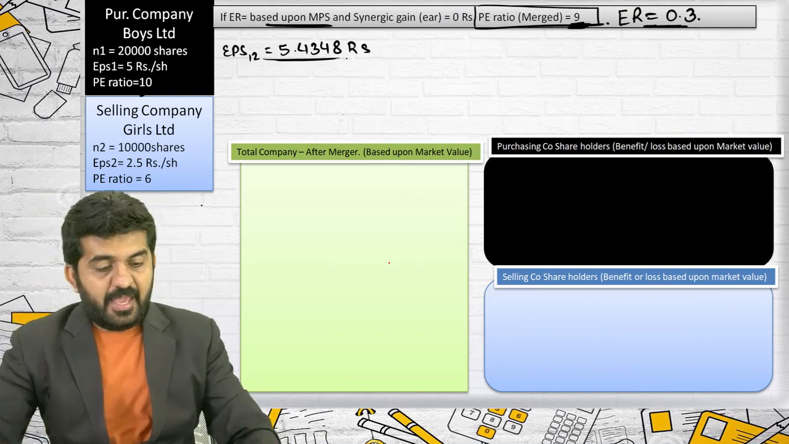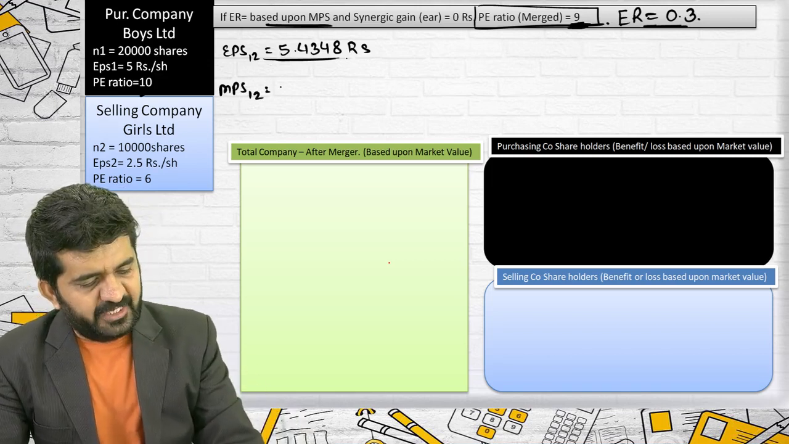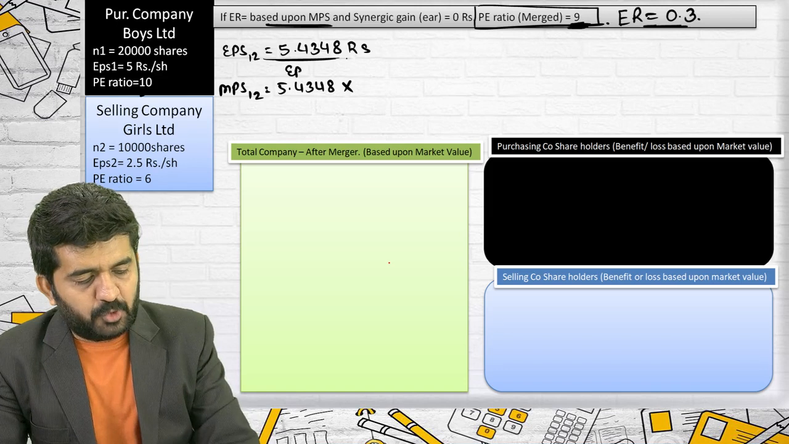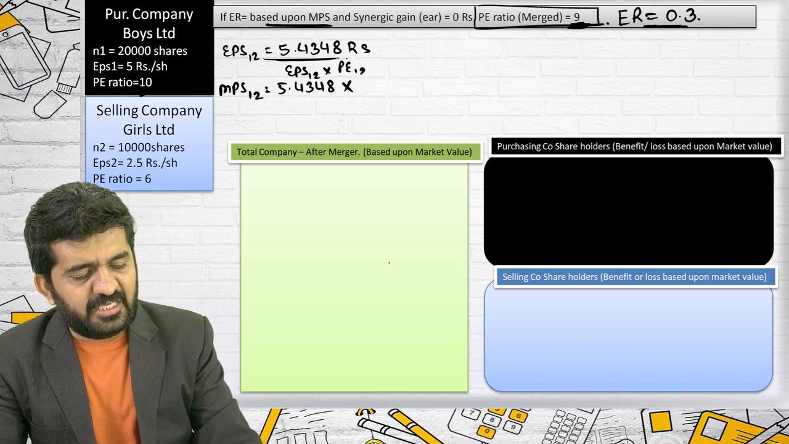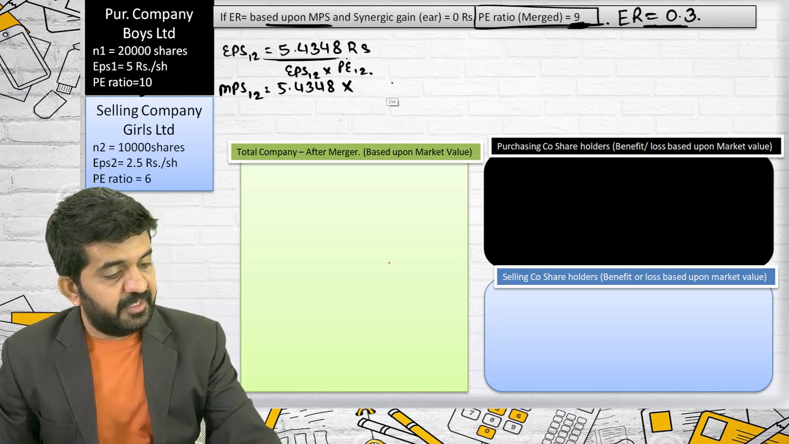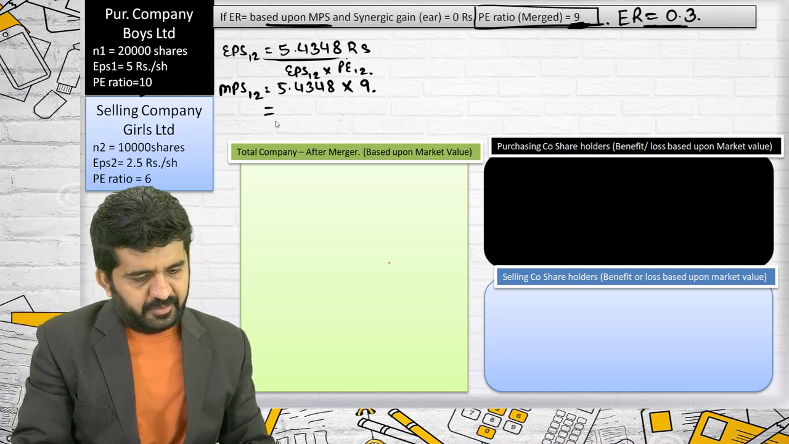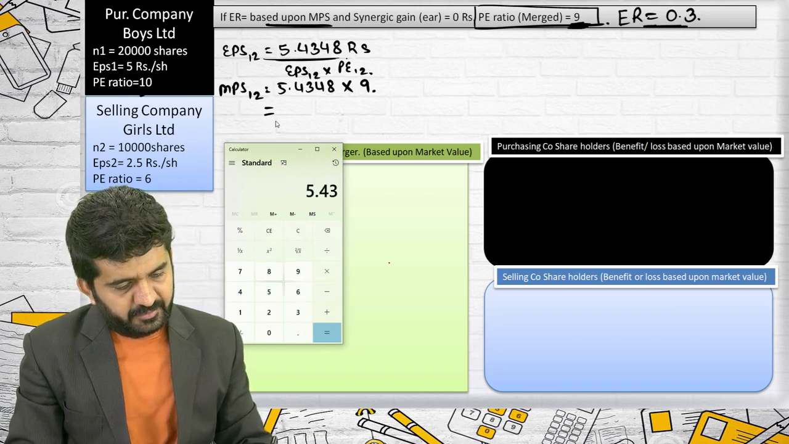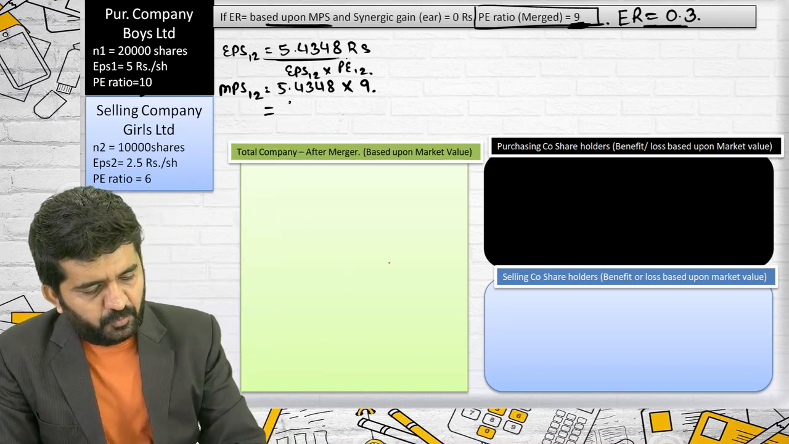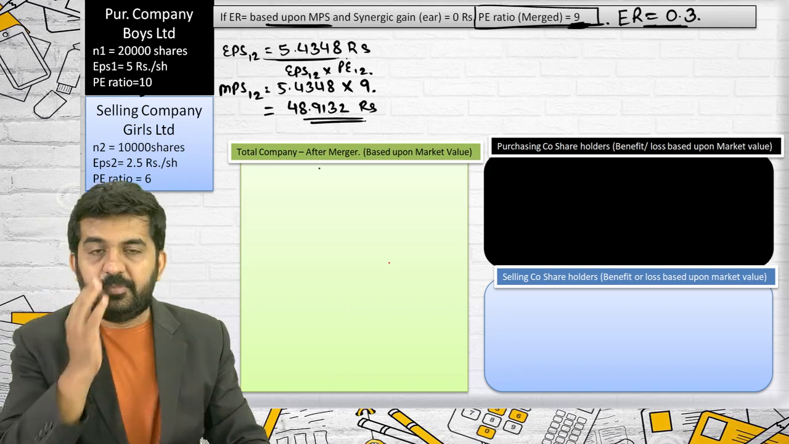MPS 1-2 will be equal to EPS 1-2 multiplied by PE ratio 1-2. EPS 1-2 multiplied by PE 1-2. PE 1-2 is 10? No. Now it is not remaining same. It is reduced to 9. So it is 5.4348 multiplied by 9, which is 48.9132. 48.9132 rupees will be MPS.